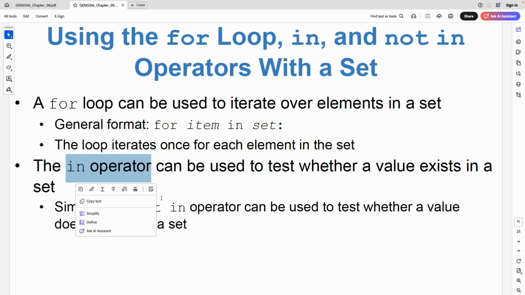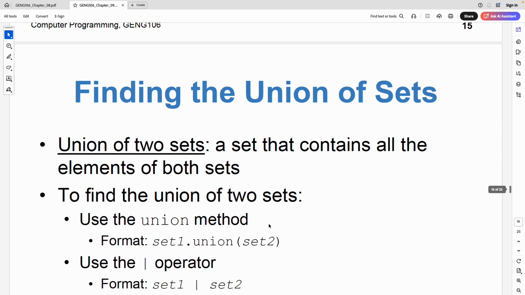This is important to check if the item is there or not, because if I don't know, I have a bag full of items in that, like a grocery bag, and I don't know what is there. So I need to use this in operator to check, okay, did you buy banana, is there banana in it, is there any apple in it? So I can use this in operator to check that.